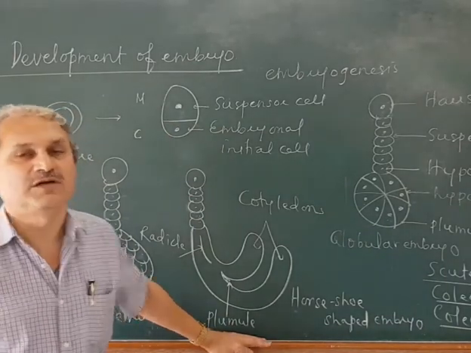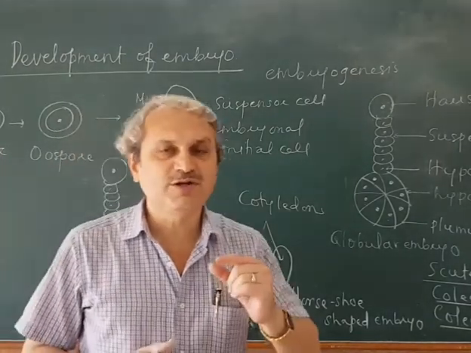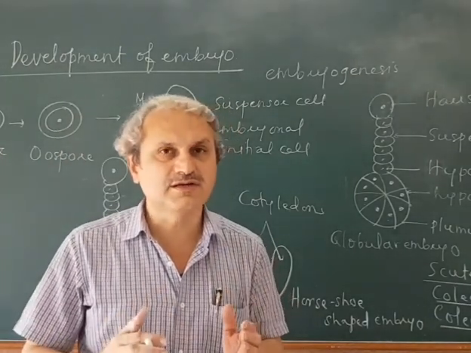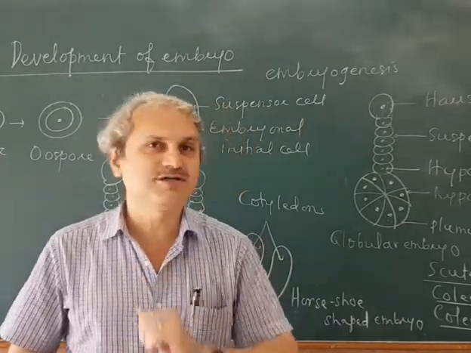Is that clear? Understand this part once again properly. What did I say? The development of embryo is similar in monocot as well as dicot up to the octant stage.